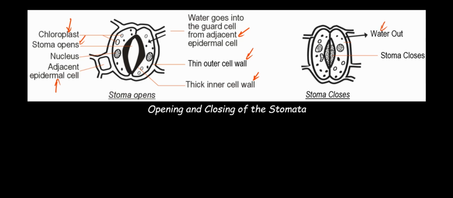This makes the guard cells shrink and become flaccid due to loss of water, causing the inner cell wall to straighten and thus closing the stomata pore. Let's take a look at the lenticels, which are also known as the breathing pores.